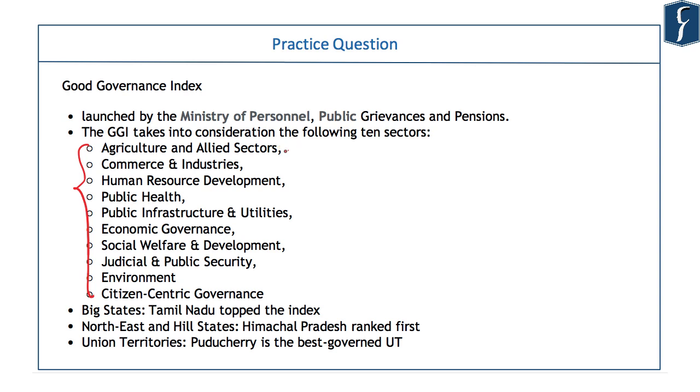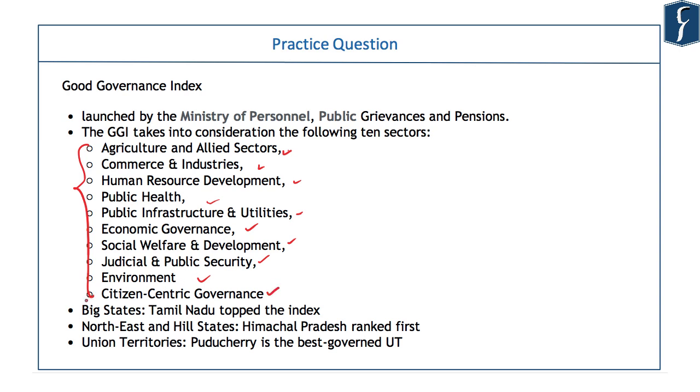The sectors that this index consider are agriculture and allied sectors, commerce and industry, human resource development, public health, public infrastructure and utilities, economic governance, social welfare and development, judicial and public security, environment, and citizen-centric governance.